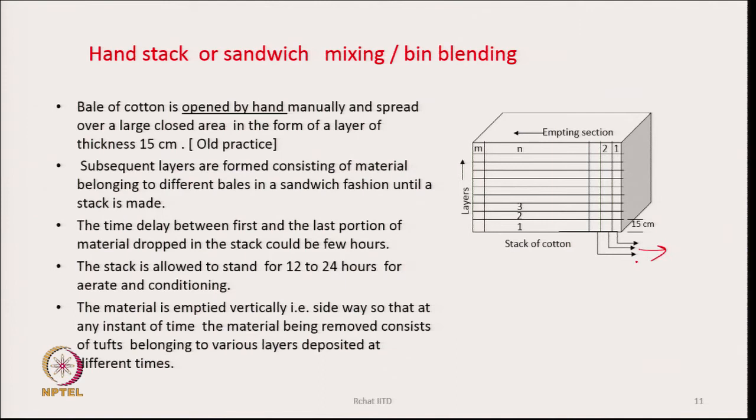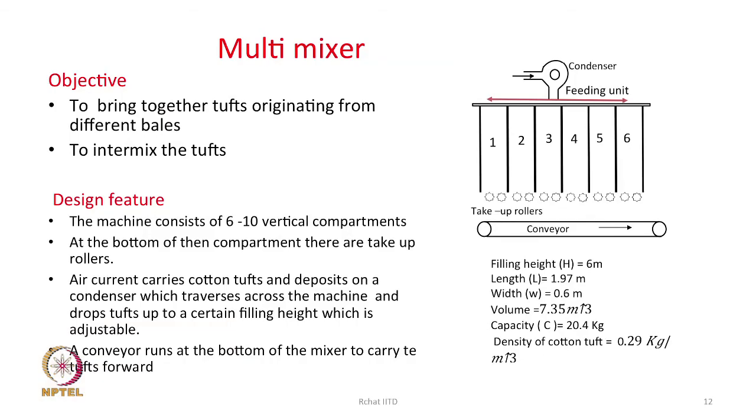So, we form layers one after the other in a sandwich fashion, and then remove them sideways, cutting vertical slices. Now, this is what is done manually.